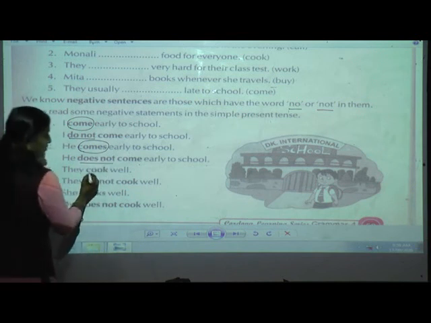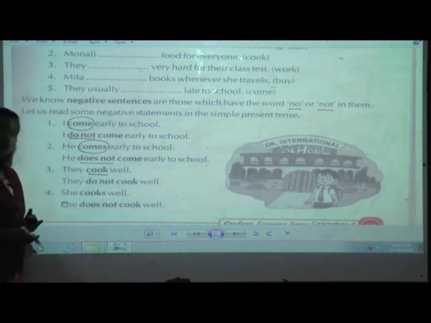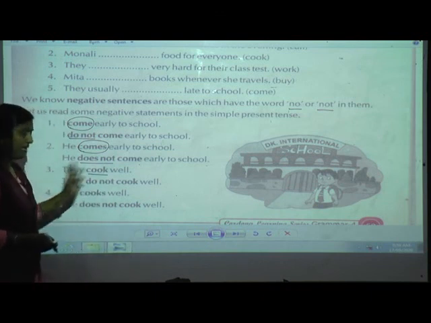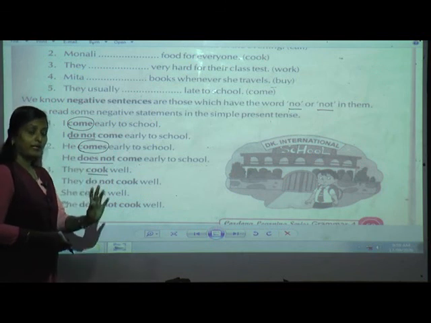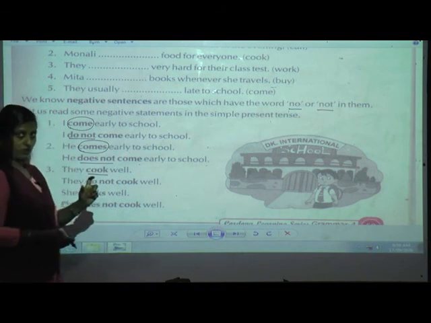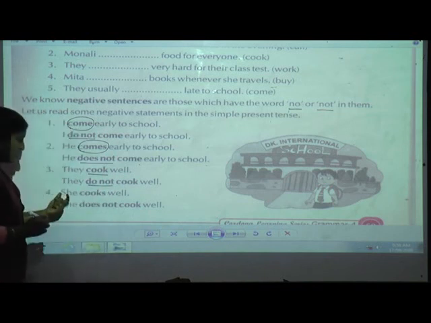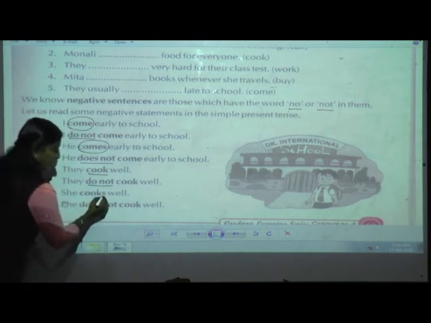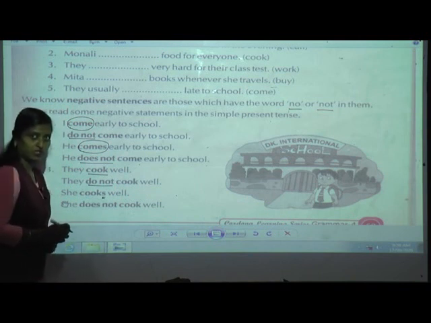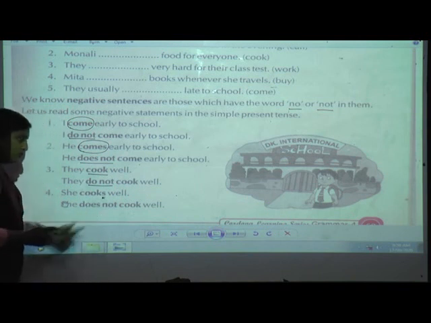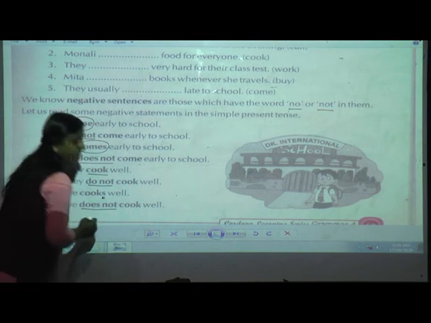Now see here, can you see this verb? What is there? Cook. Cook is a verb. Is any s added? No. So that time when the verb is in the original form, you are going to use do not. And now if you see here, she cooks, here s has been added to the verb, yes or no? So that time what are we going to do? We are going to use does not.